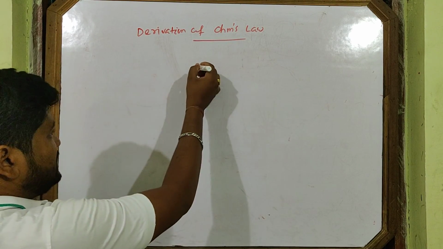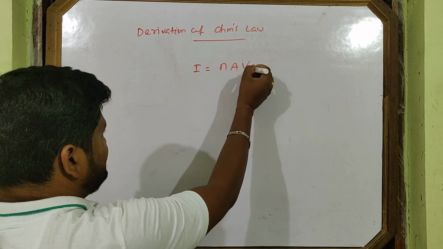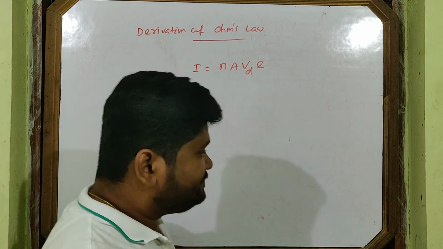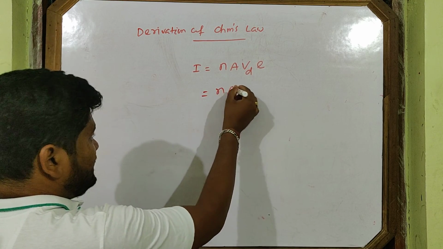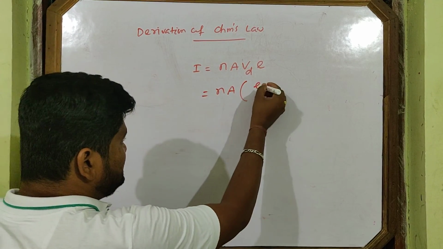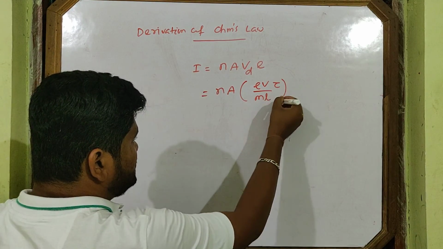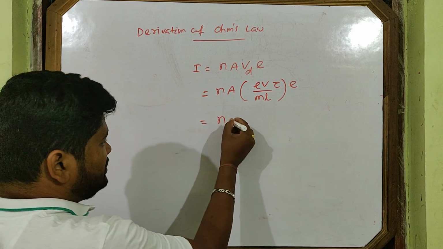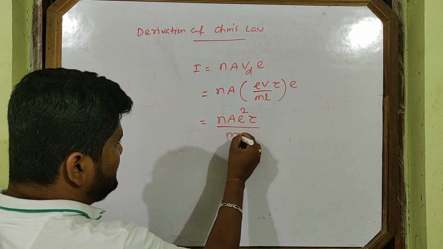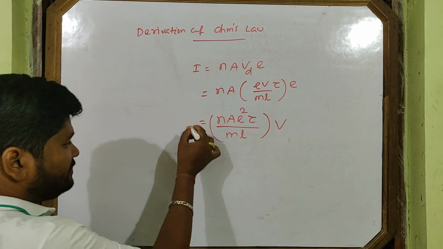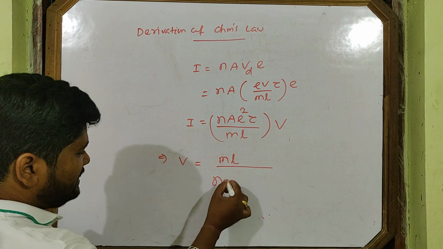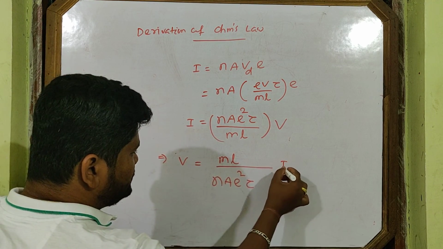Now let's start. I is equal to n A vd e. From this relation we will start. We know this relation, I derived it just before. So n A, in place of vd we write the formula we derived in lecture 1, eV by mL into tau. So it comes n A e square tau by mL into V. So this is I, then V is equal to mL by n A e square tau into I.